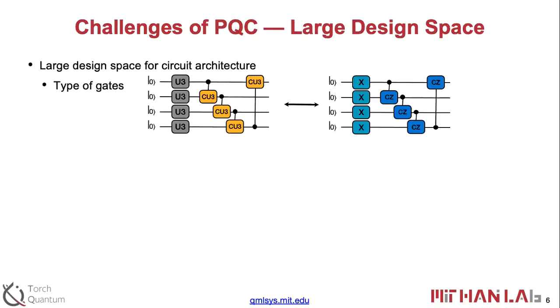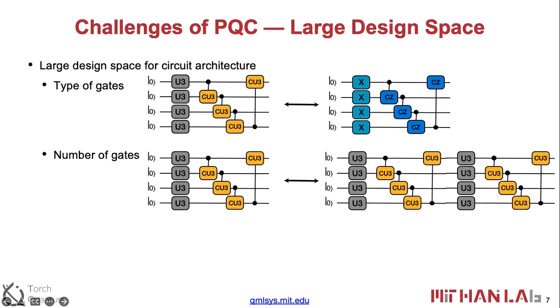That is not very easy, because the design space of parameterized quantum circuits is large. We have different types of gates, from U3 gates to NOT gates, CZ gates. And we can have different numbers of gates in the circuits.